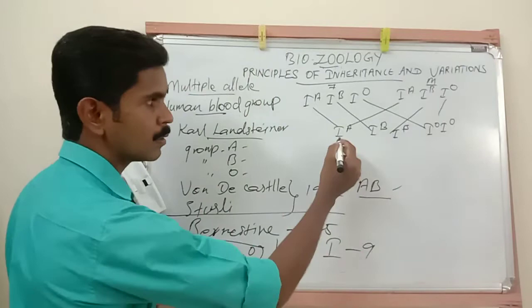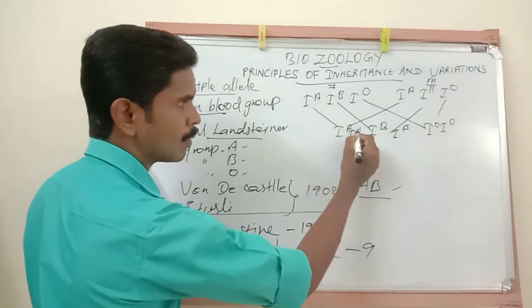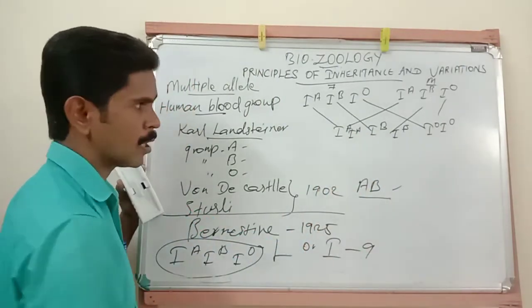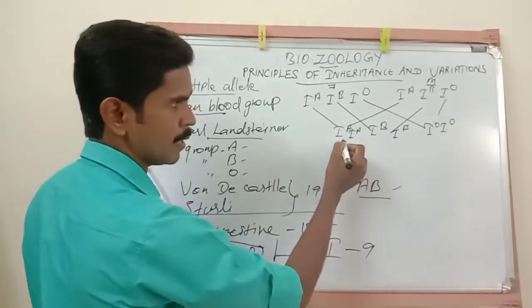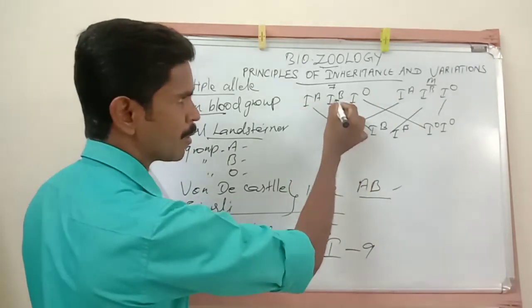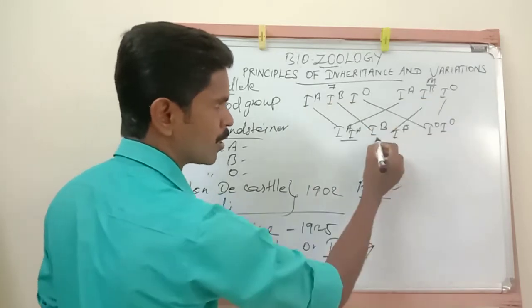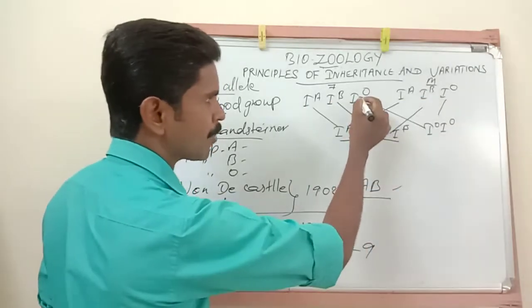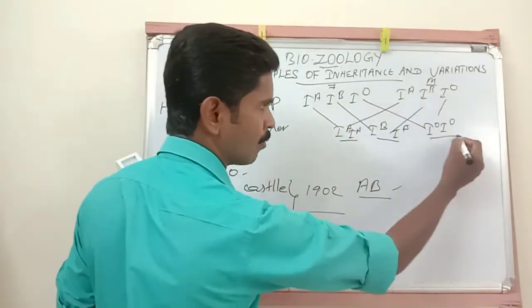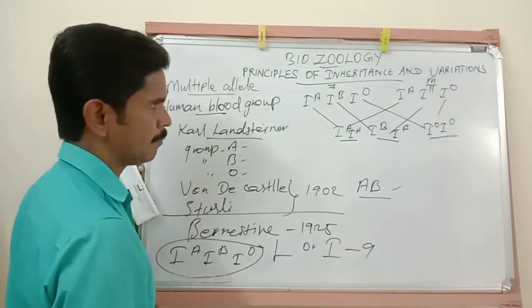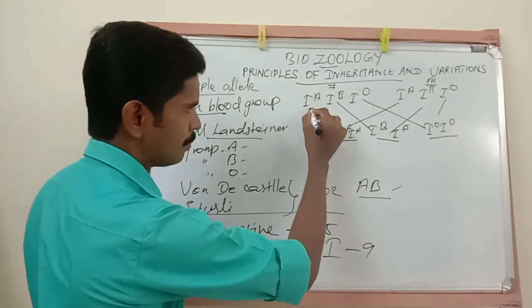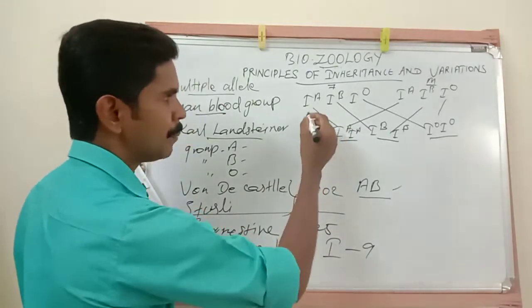Now we got 3 phenotypes. So here one, from father IA, mother also IA. So this is one phenotype. Then from the father IB, from the mother also IB. Another phenotype. Then from the father IO, mother also IO. So the third phenotype. Okay.